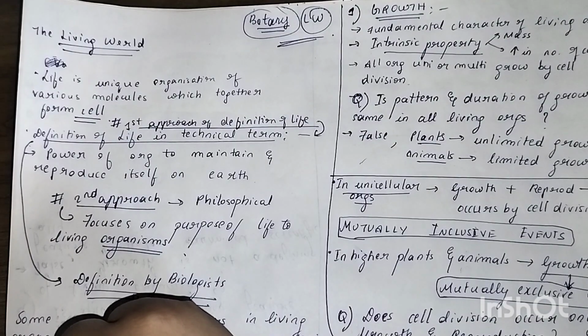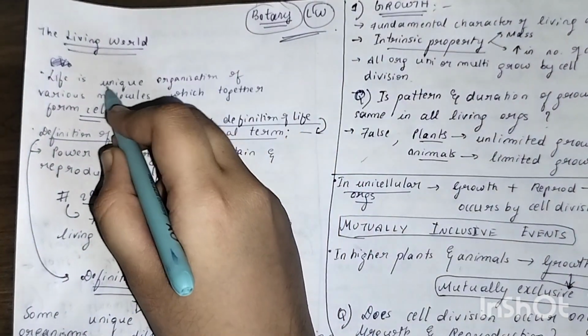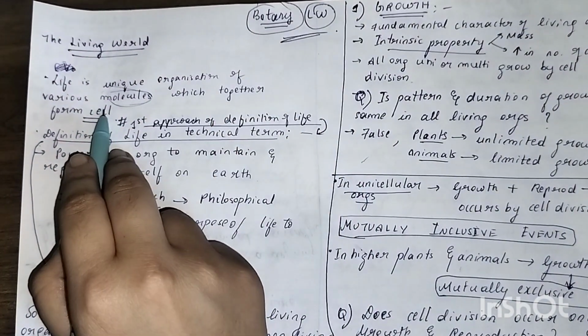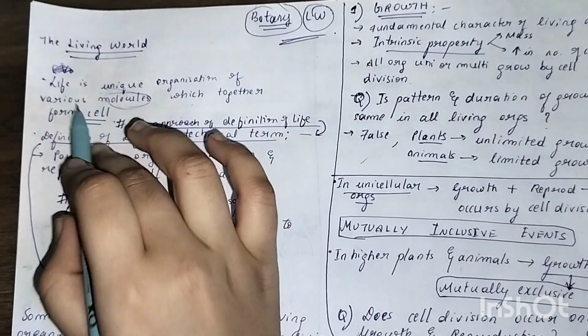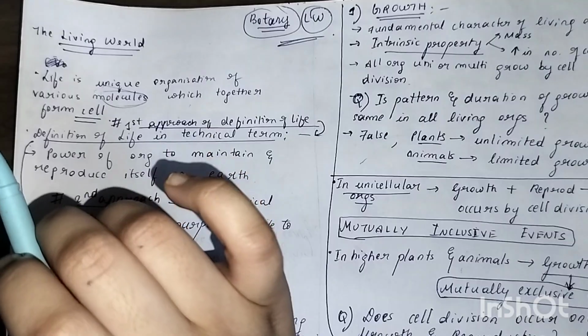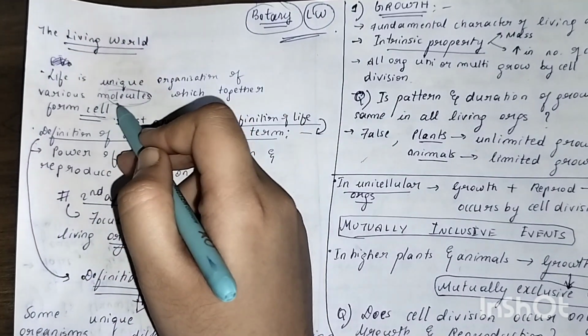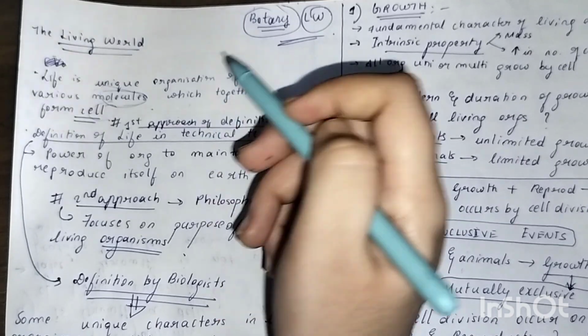A cell is constituted by various molecules. Cells together form tissues, or organisms might just stop their level at the cell only, like unicellular organisms. In higher organisms, cells constitute tissues, which constitute organs, which constitute organ systems.